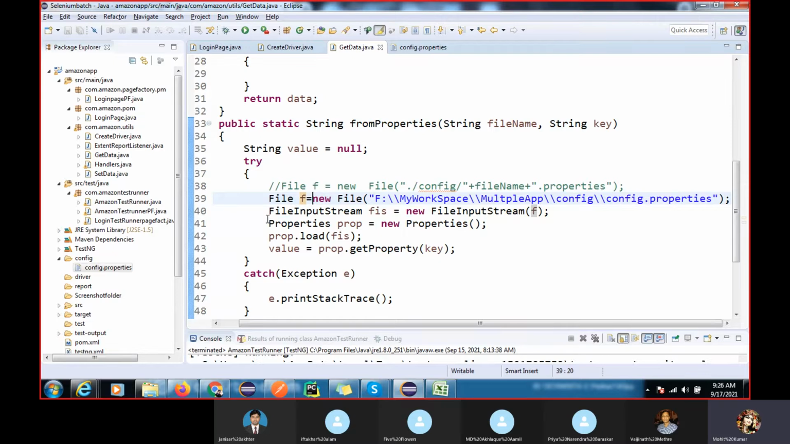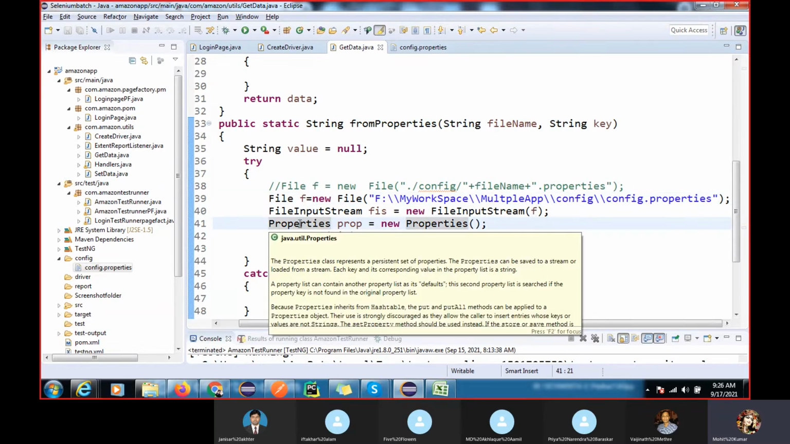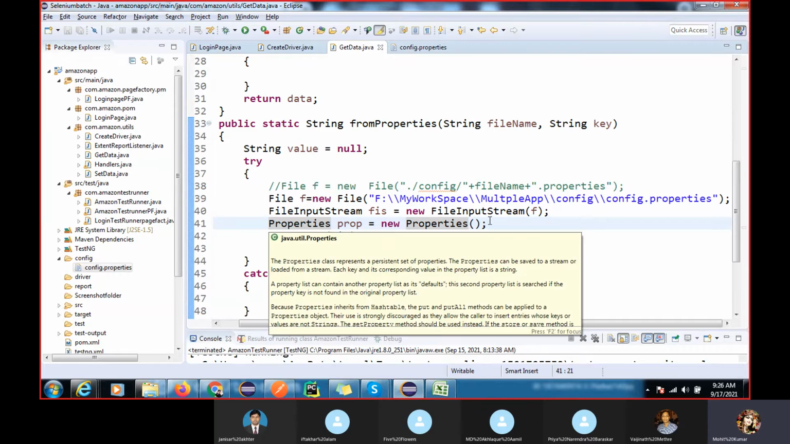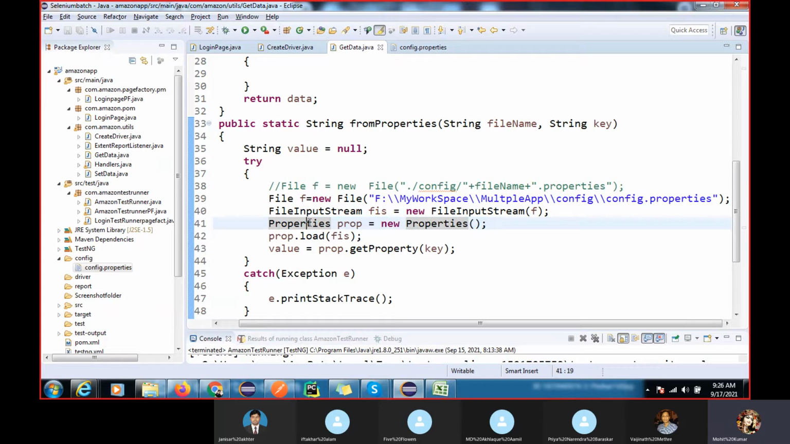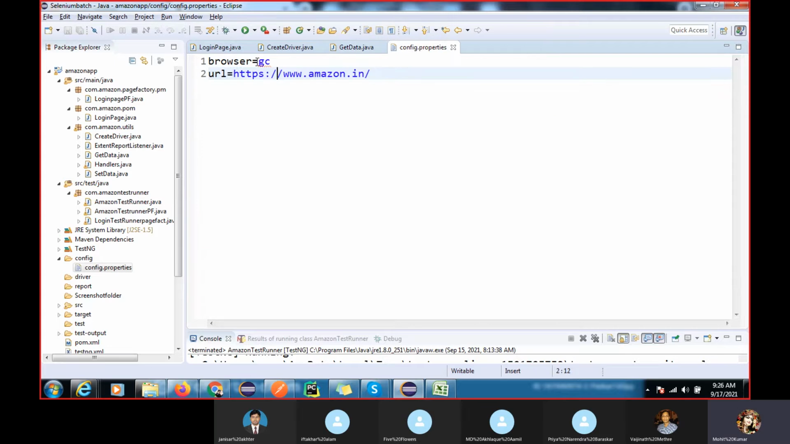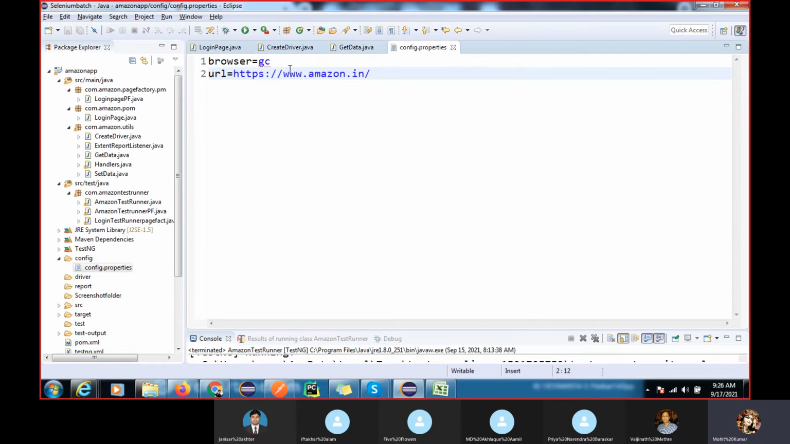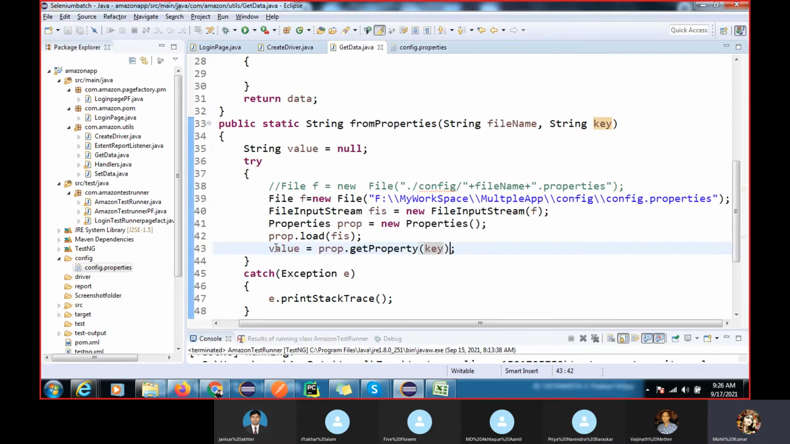We create a Properties class object. We have created an object of the Properties class, and we have the method called pro.load. It will load the file, and again pro.getProperty, and we get this key from here. This key's value will be stored here, you can see, in value.